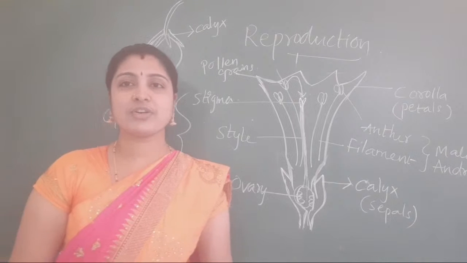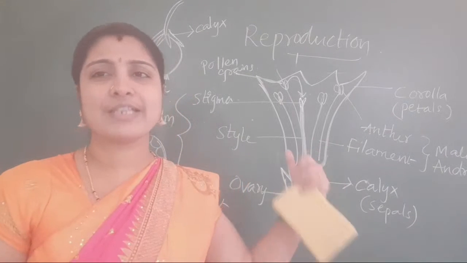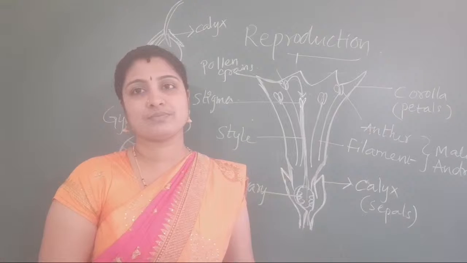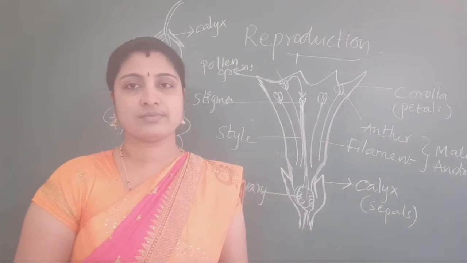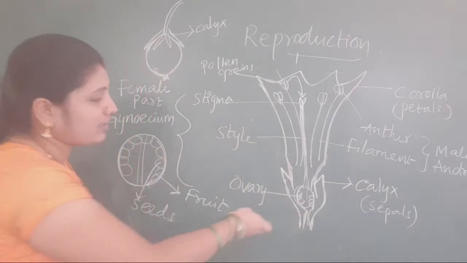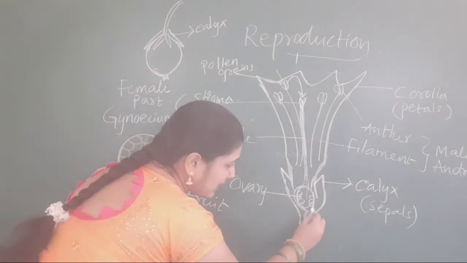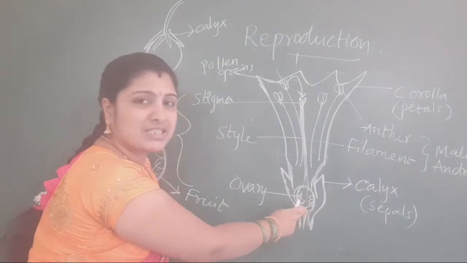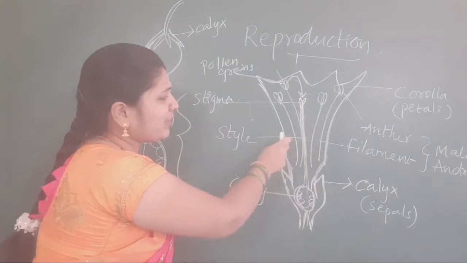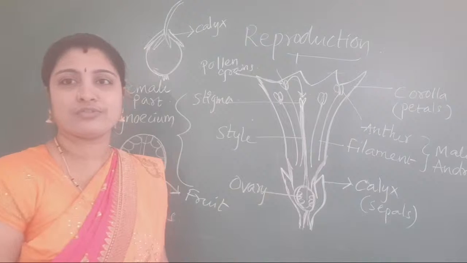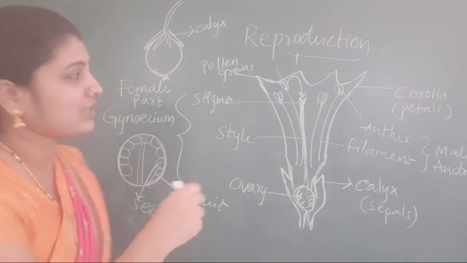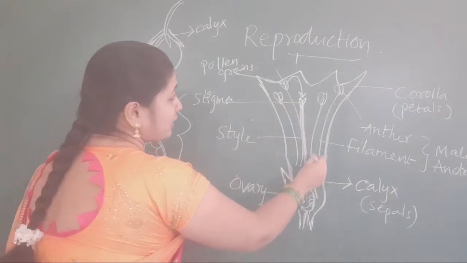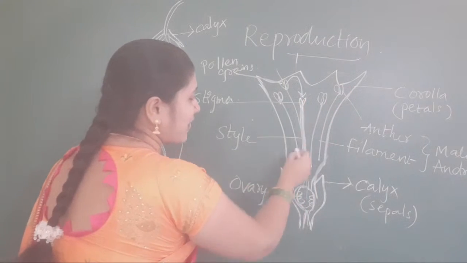Okay, students, understood? That is why I explained here. In this place, fertilization happens, no students. In this place, fertilization is happening. Remaining these all fall off. And once you see, how many anther lobes are present? Four anthers are present.